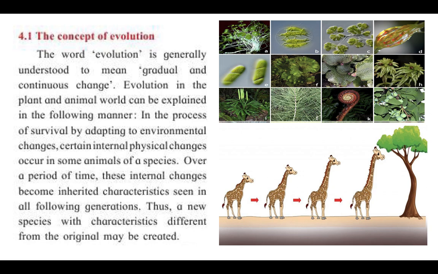The word evolution is generally understood to mean gradual and continuous change, a change that is taking place slowly over time. Okay, but a lot of time has to go by so that we can see the change that takes place. Evolution in the plant and animal world can be explained in the following manner. In the process of survival, by adapting to environmental changes, certain internal physical changes occur in some animals of a species.